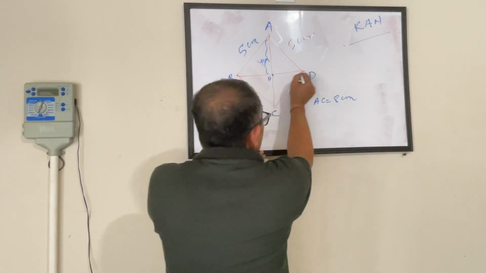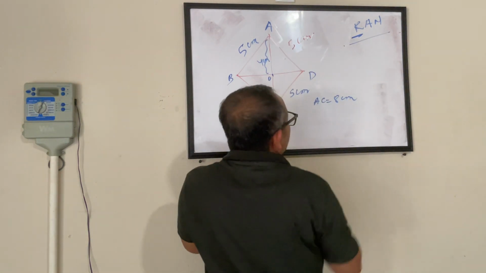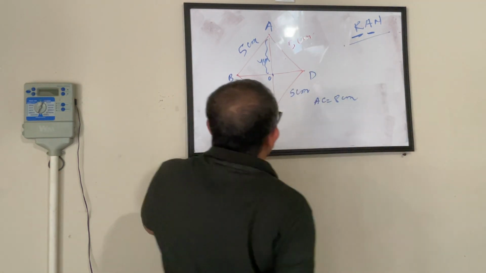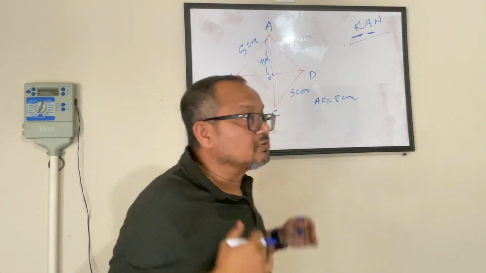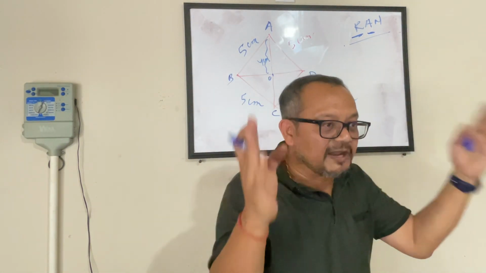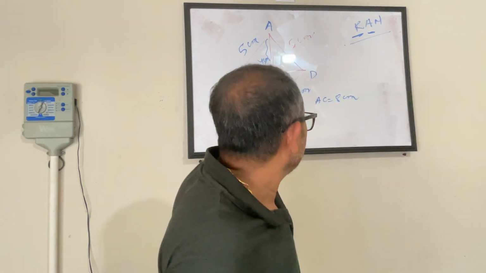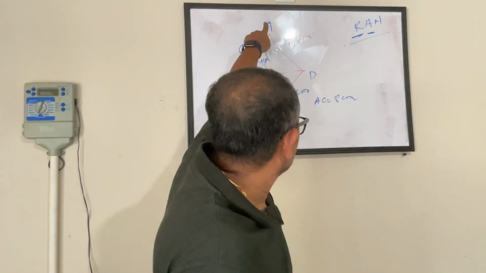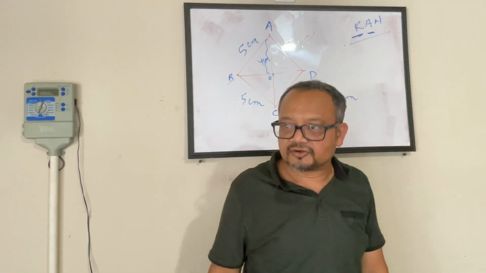Now what we don't know is this one, because when you are reading it, this is what you read. Now you are analyzing it. If I have to find out the area of the rhombus, what do I need? I need the length of the two diagonals, so that I can multiply them and divide that by 2. d1 into d2 by 2. That is my formula that we have learned. Now what do we know? We know only one diagonal. We have to find out the other diagonal. How do I find it out?